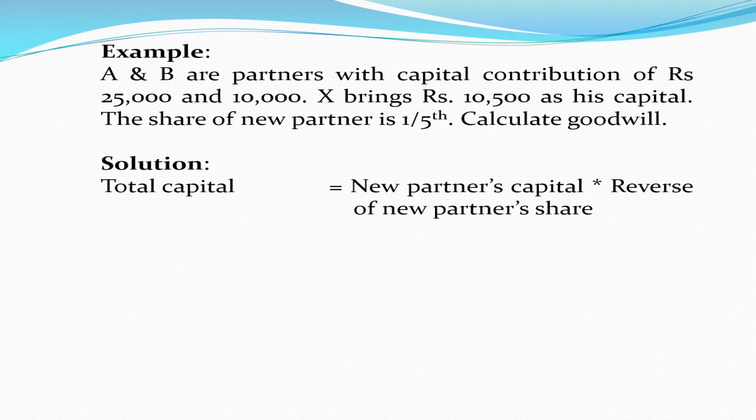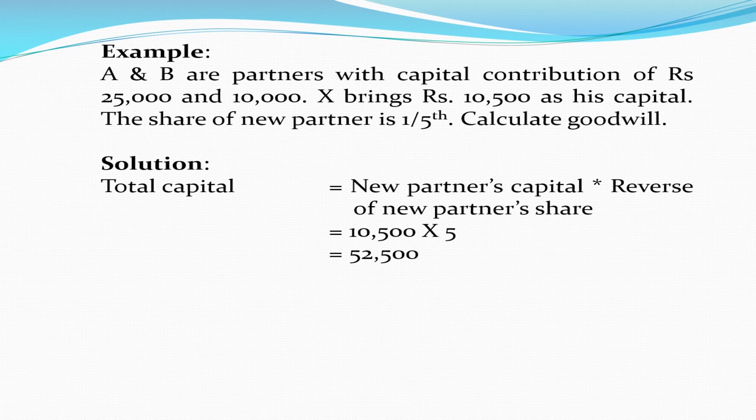Now, total capital is equal to the new partner's capital multiplied by the reverse of the new partner's share. That is, his share is 1/5, so the reverse of 1/5 is 5/1. So, the total capital is equal to 10,500 multiplied by 5. So, it comes to be $52,500.